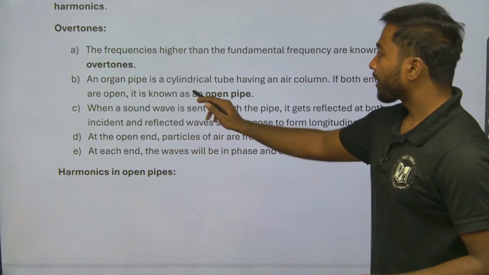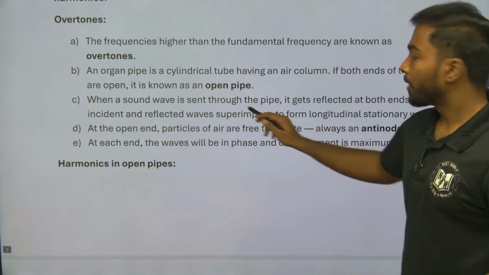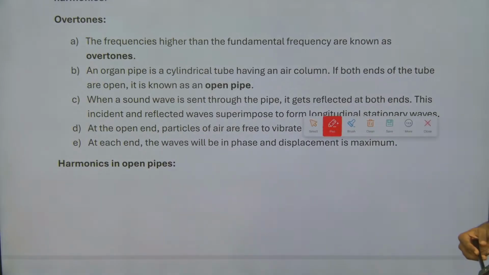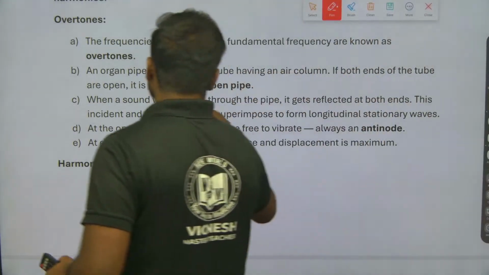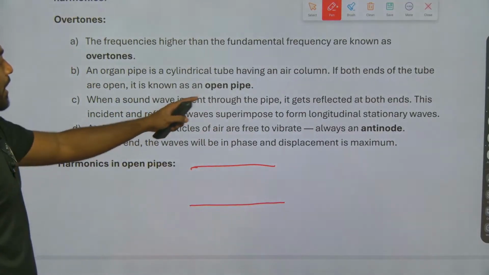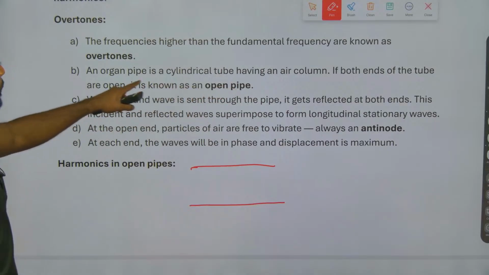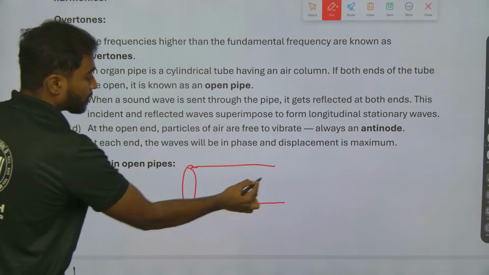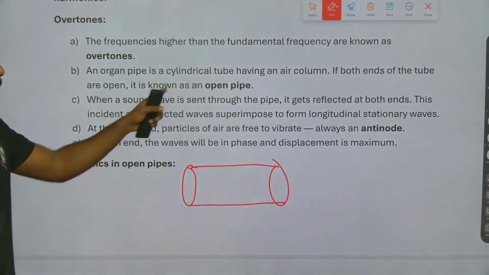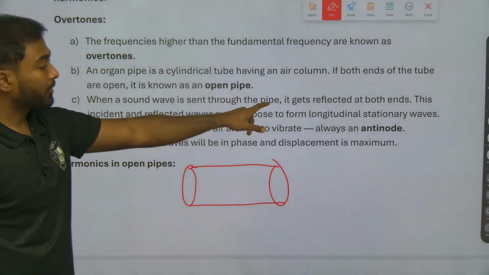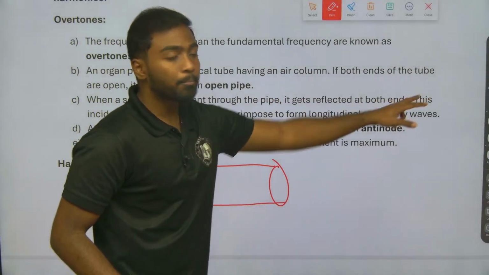An organ pipe is a cylindrical tube, we will draw that. When we talk about this organ pipe, a cylindrical tube having an air column, if both ends of the tube are open, it is called an open pipe. When a sound wave is sent through the pipe, it gets reflected at both ends.